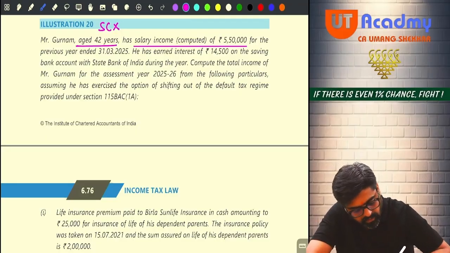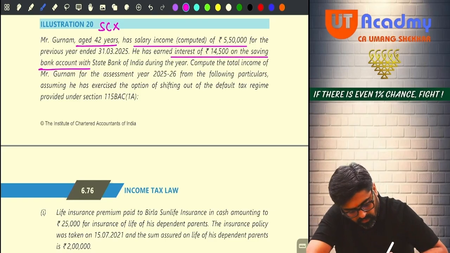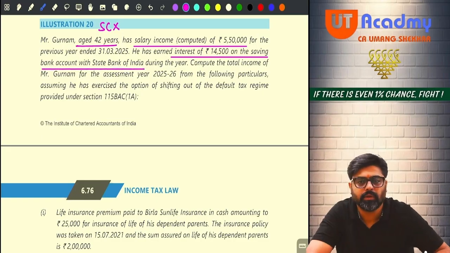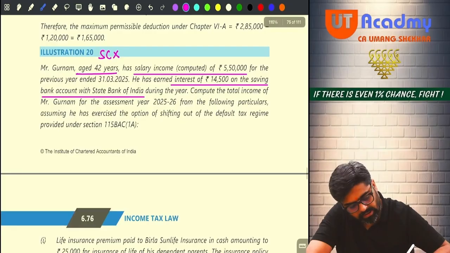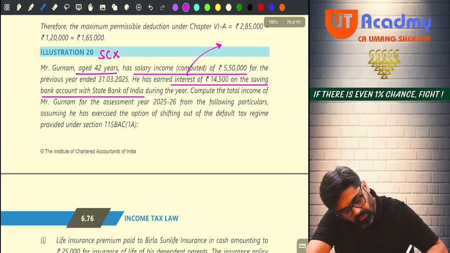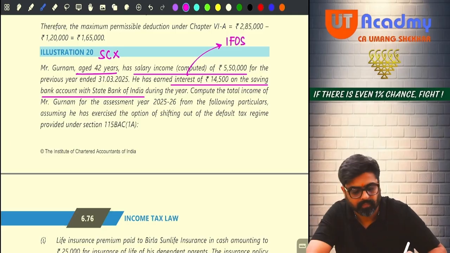Now he has earned interest of 14,500 on the savings bank account with SBI, with any banking company. If you are having a savings deposit account, whatever interest is coming on that, that will be your income from other sources, taxable.